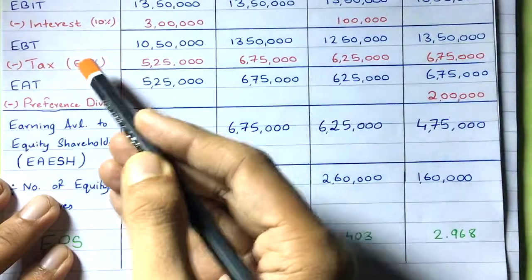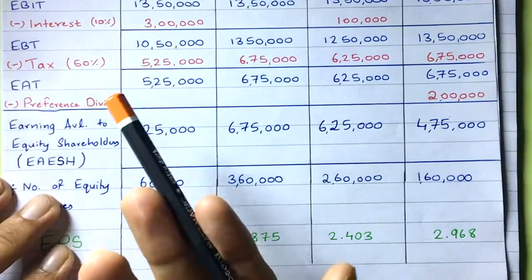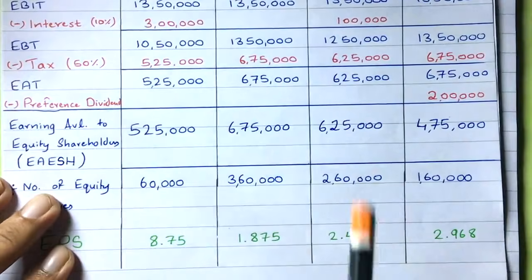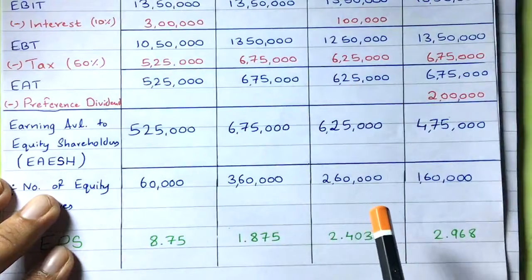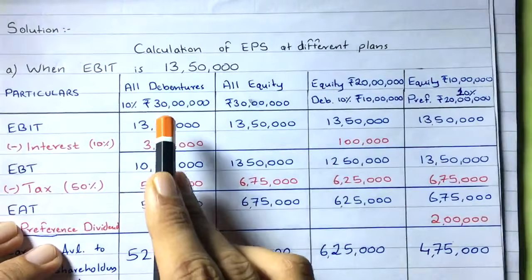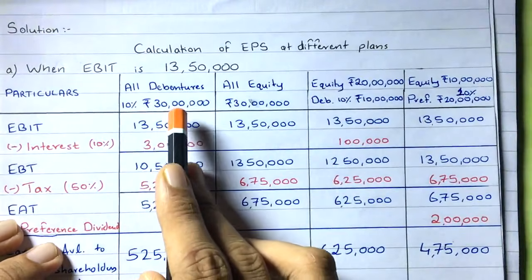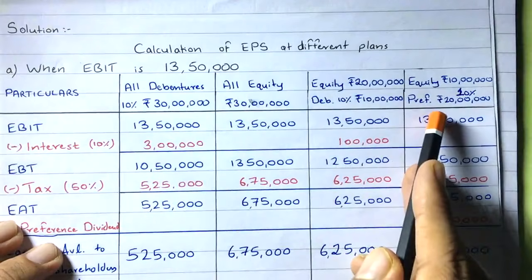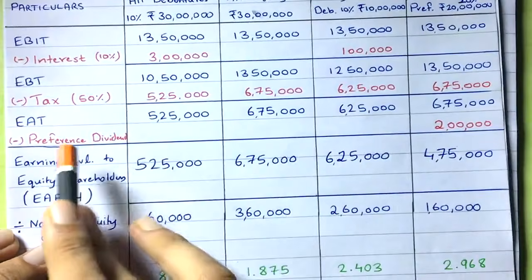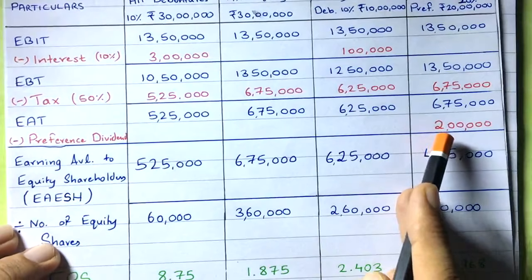After deducting the tax, before it was earning before tax, now it is earning after tax. Simple. It's simple English, man. Okay, fine. And then you have got preference dividend. And do you have preference shares in all the plans? Have you borrowed capital from preference shares in each of these plans? No, you haven't. Only in the fourth plan you have borrowed money from preference shareholders, right? So you have to deduct the preference dividend only in the fourth plan. It's very simple, isn't it?